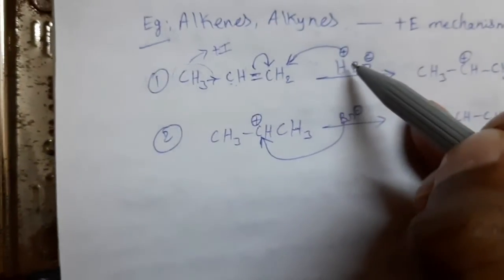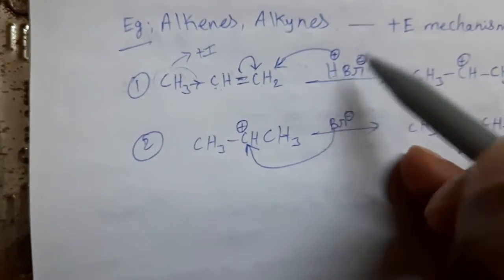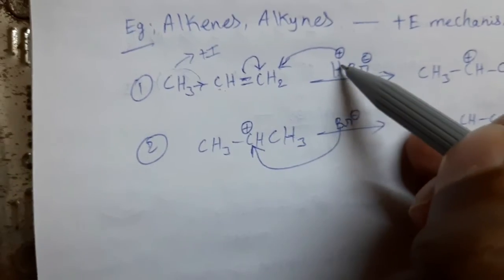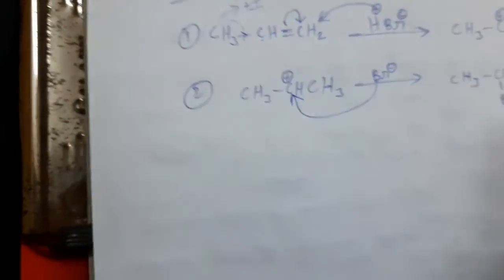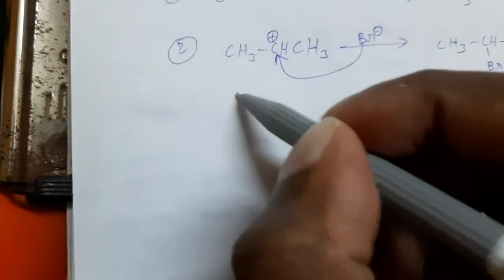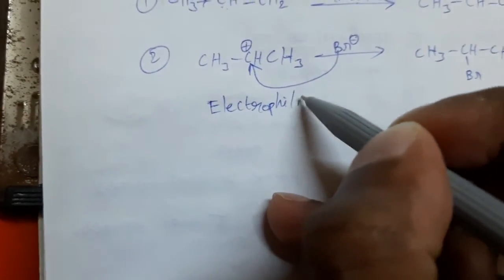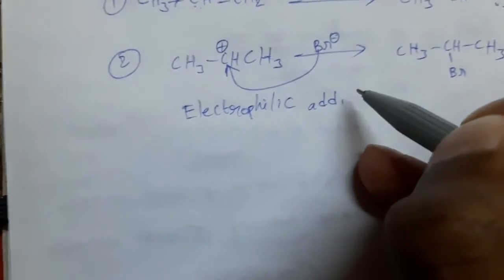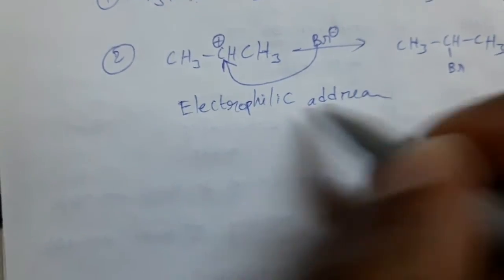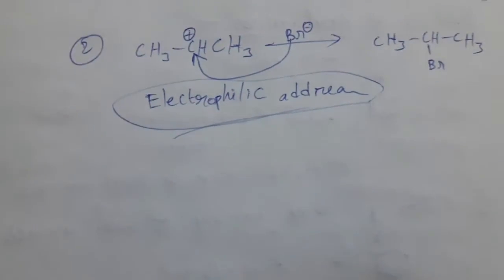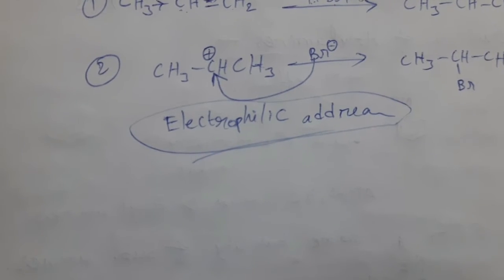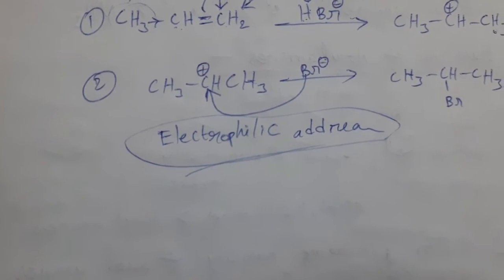Okay. So here this reaction occurs in 2 steps. In the first step, the electrophile is attached. So this reaction is called electrophilic addition reaction. These types of electrophilic addition reactions we can observe for alkenes and alkynes.